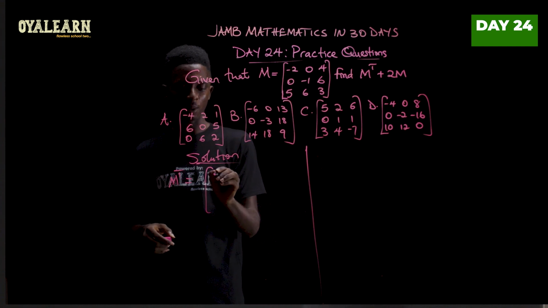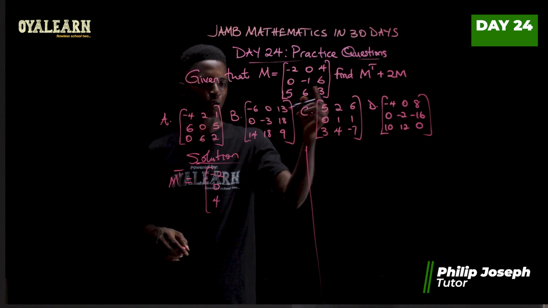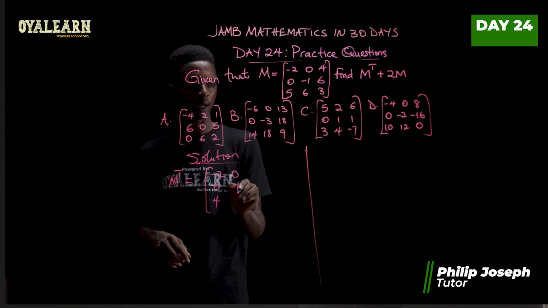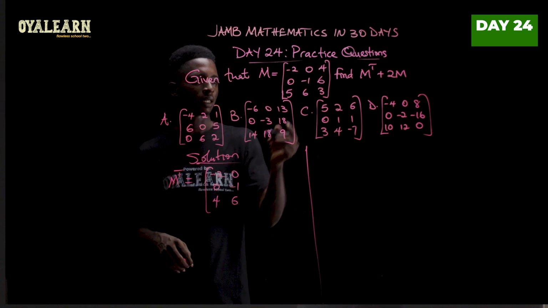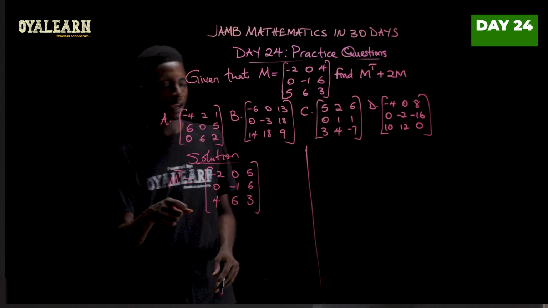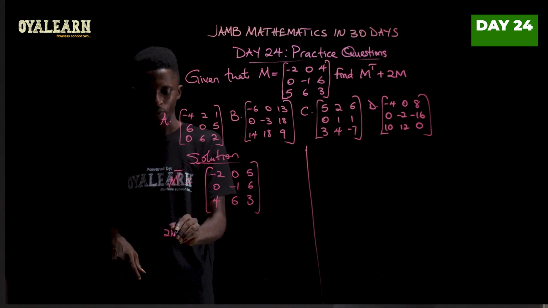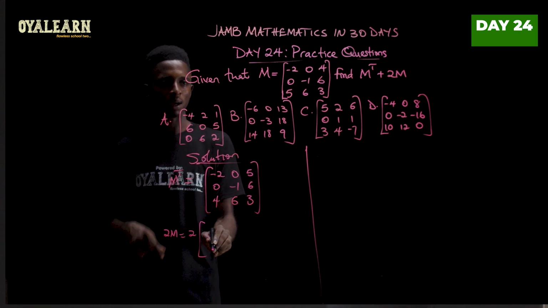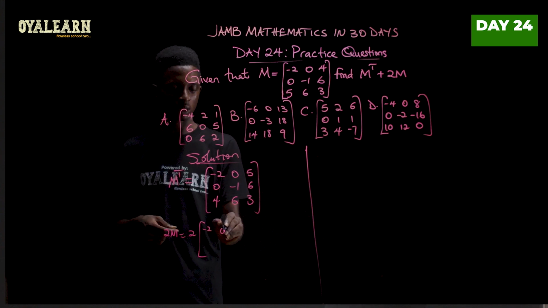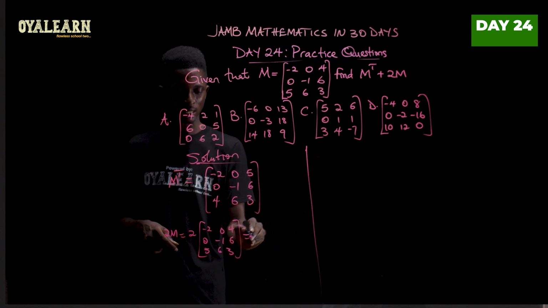So what we have here will now be -2, 0, and then 4. Row 2 will now be column 2, so 0, -1, and then 6. Then row 3 will be column 3 now, which is 5, 6, and 3. So now we have M transposed. Now let's look for 2M. That is 2 multiplied by what we have in M, which is -2, 0, 4, 0, -1, 6, and then 5, 6, 3. So let's multiply this and see.